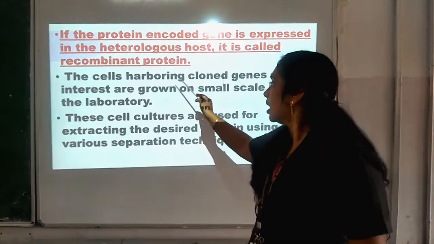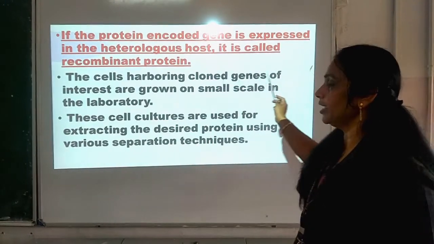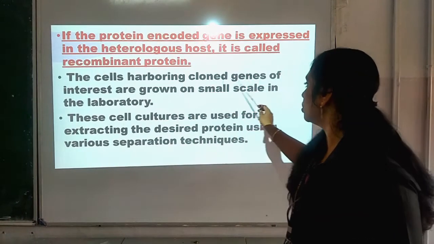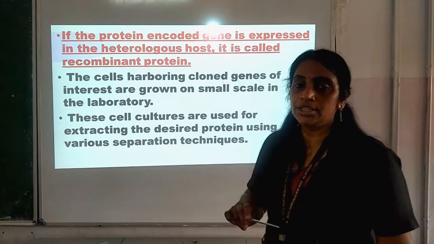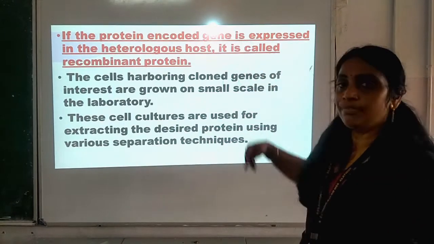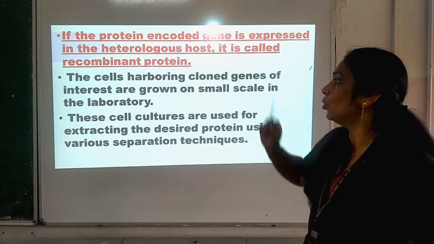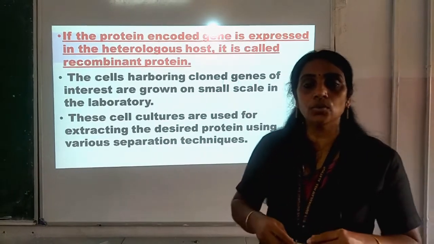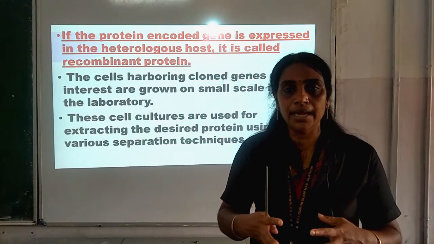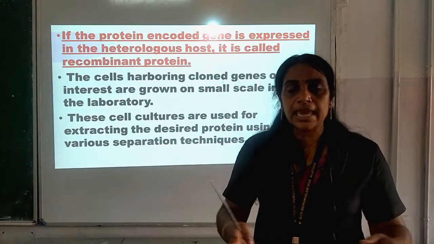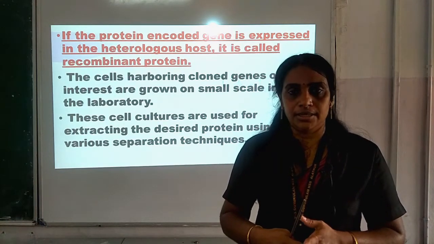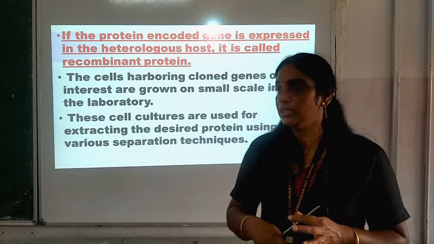The cells harboring cloned genes of interest are grown on a small scale in the laboratory. Later on, the multiplication of this recombinant protein takes place, that is, they will be cloned there, multiplied on a small scale in a laboratory first. In the laboratory, it is being grown there.